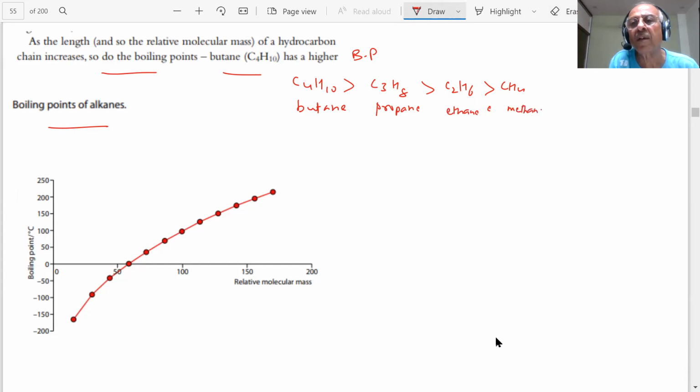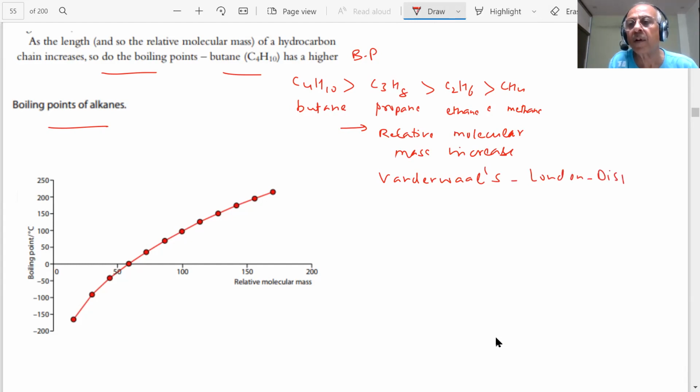Is it clear? So why? Because what is happening, students? What we said: their relative molecular mass increases. Then van der Waals, London dispersion forces increase. Therefore, the boiling point increases.